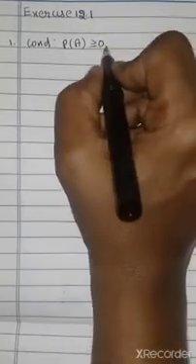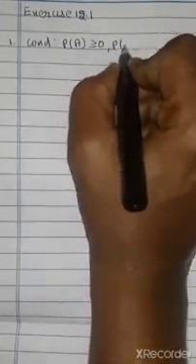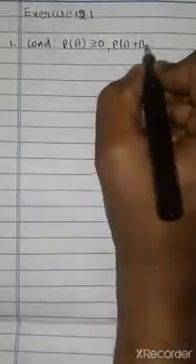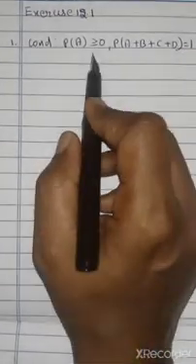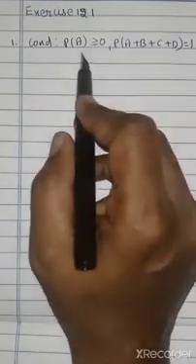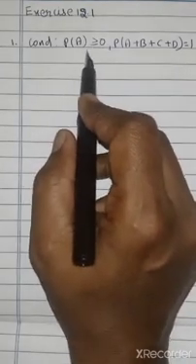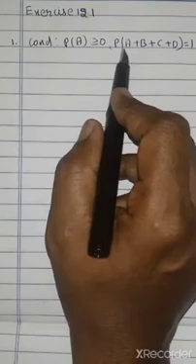What is the probability condition? P of A should be greater than or equal to 0, and P of A plus P of B plus P of C plus P of D equals 1. It should satisfy these two conditions: each probability greater than or equal to 0 and the sum of all probabilities equal to 1.